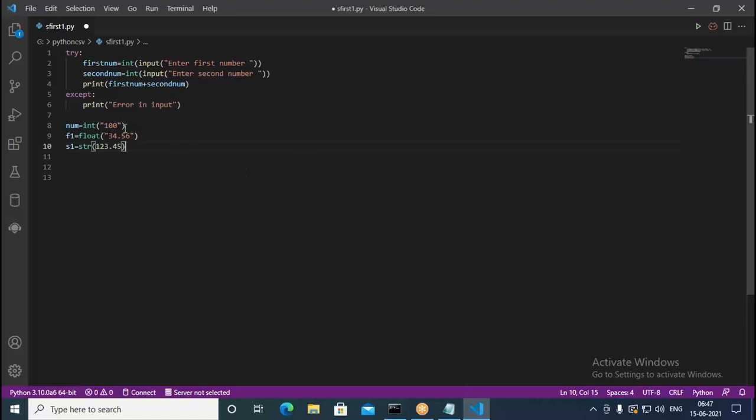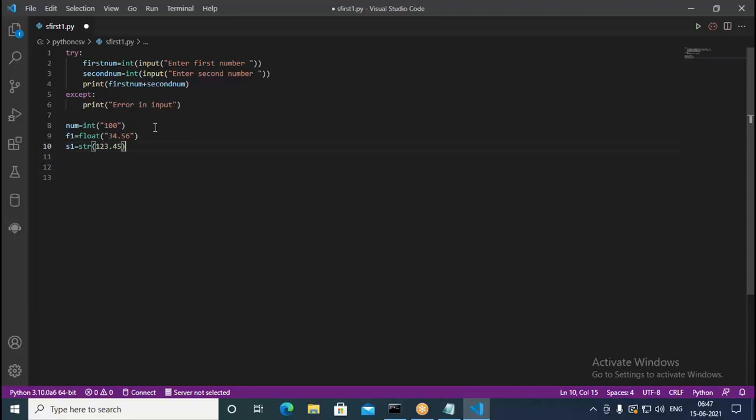The first one is converting the given string into a number. The second one is converting the given string into a floating point number. And the third one is converting 123.45 into a string. So we use these constructor functions, which can be called casting functions. Constructor means it takes the same name as the type of data, then it uses a parameter.